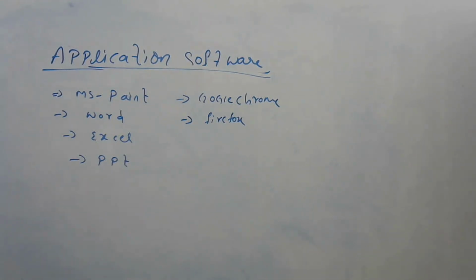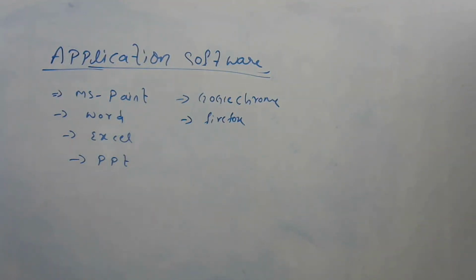So only specific tasks. Application software is also considered a set of instructions or programs which are used to perform a specific task. Each and every application contains a specific task. These are the examples of application software.